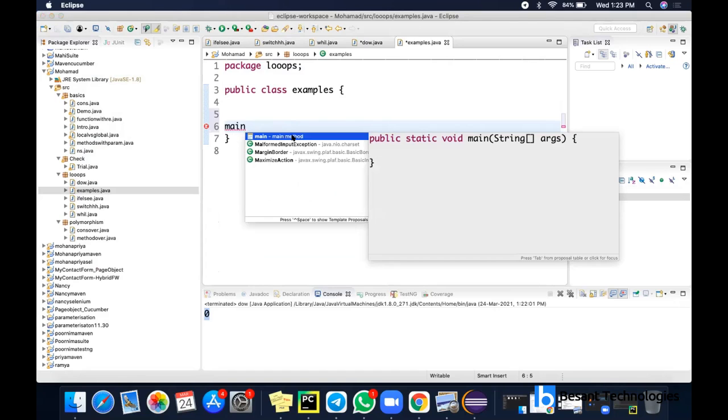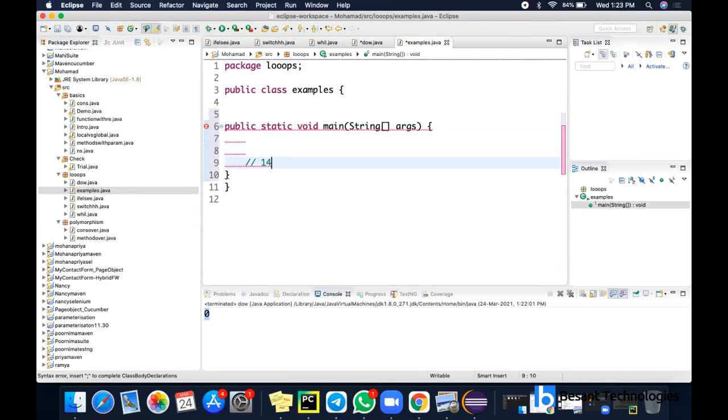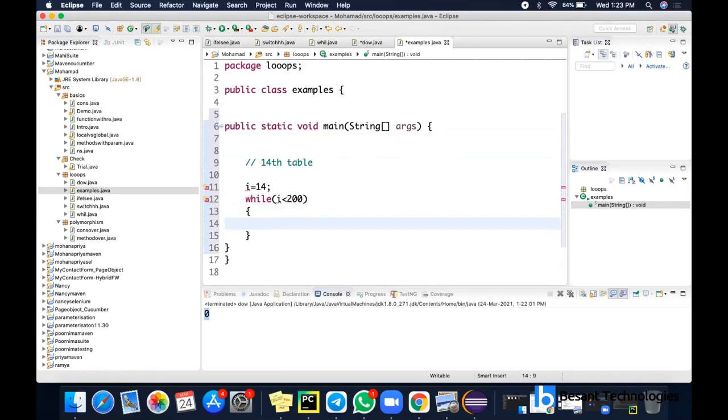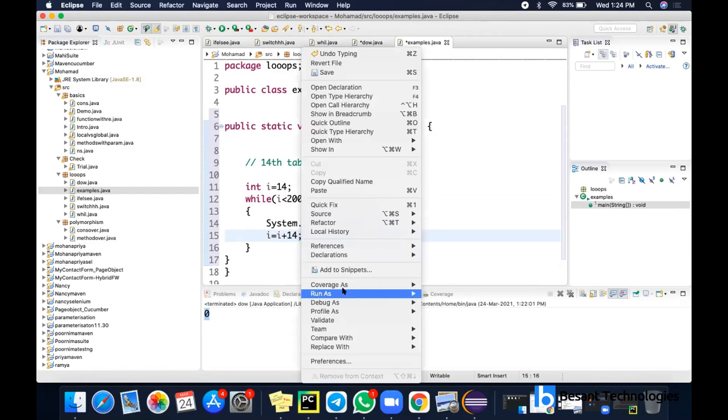They will ask you to print some tables using this while loop. Let it be the 14th table. So how to print it? You have to start from 0 or 14, it's up to you. So 14, then while I is less than the boundary value you have to give. I'm just giving 200, so I less than 200. Here I have this integer. Now I'm going to print this I, and the incrementation value I have to give as 14. The difference between two values, you have to give it as I equal to I plus 14. So that you'll get the 14th table printed.